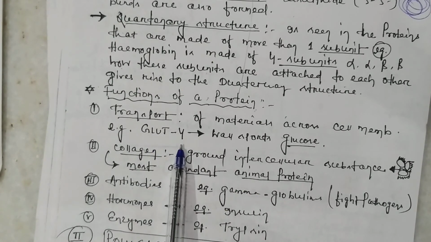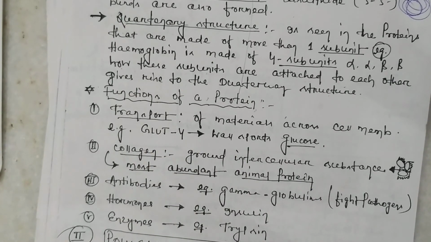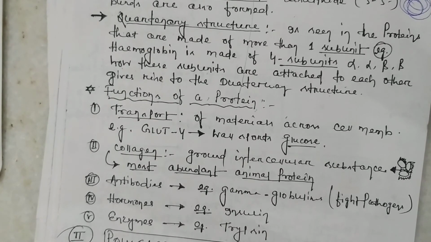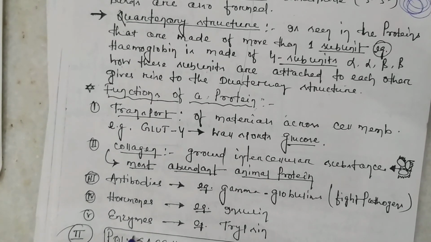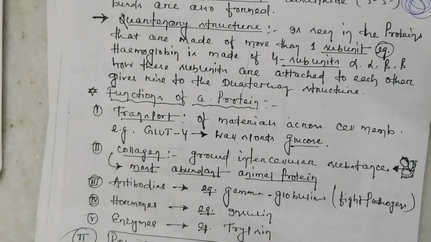Transport proteins are the molecules responsible for transporting molecules from one cell to another or from outside to the inside of the cell. Enzymes, for example trypsin and pepsin, are protein enzymes which are responsible for breaking down your protein molecules into amino acids, dipeptides or tripeptides.